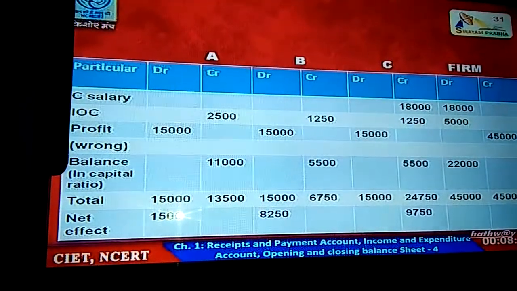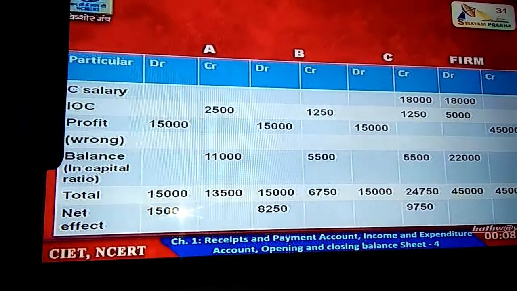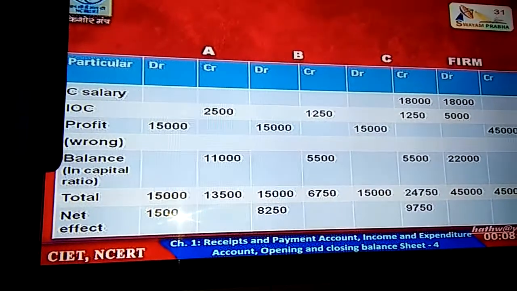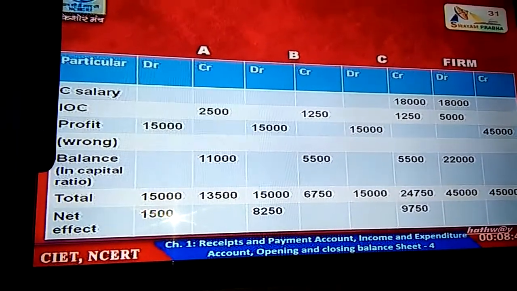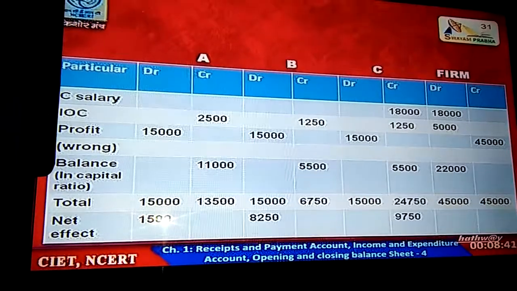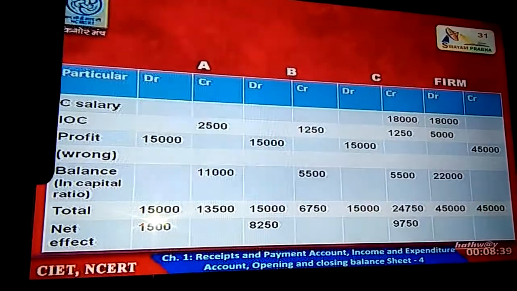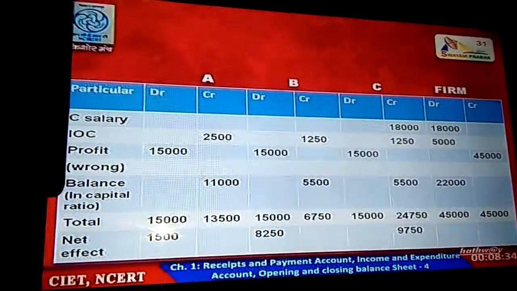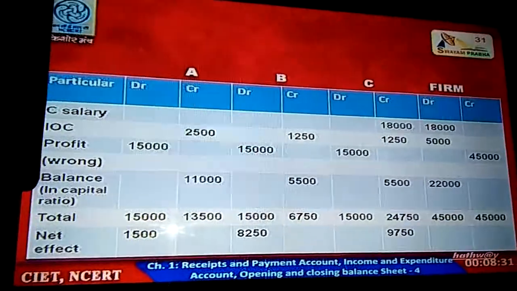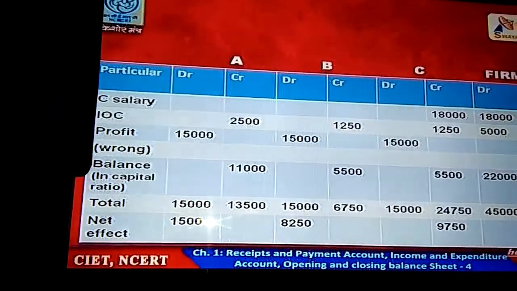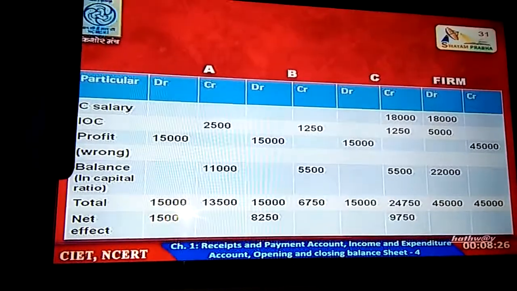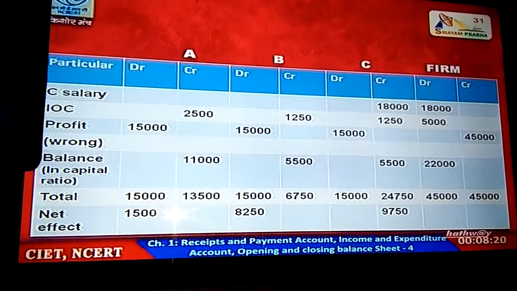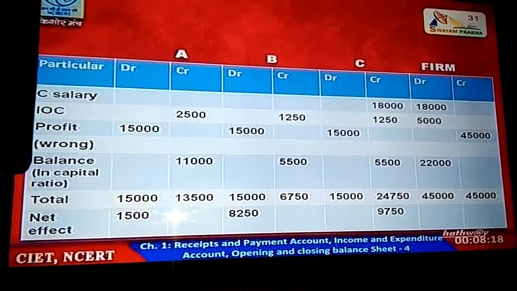We have to prepare adjustment table for A, B and C as well as for the firm. For all of them we have to prepare one column for debit, the other column for credit, for A, for B also, similarly for C and for firm also. Now first of all we will give salary to C. You can see in the particular column we have written C's salary and we have provided it in the credit column of C, and we will debit this amount in the firm's column.